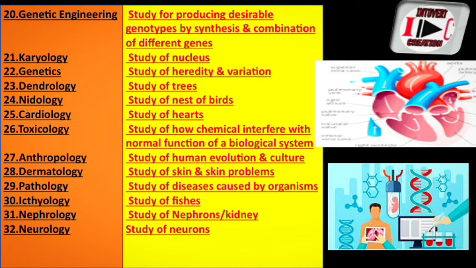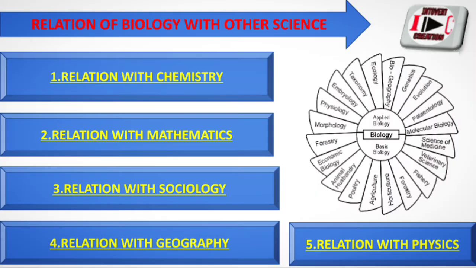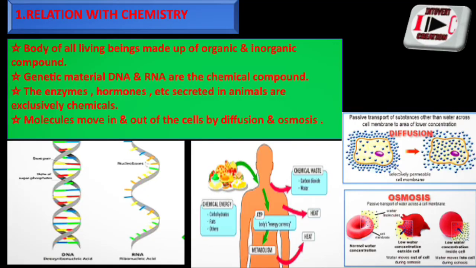Okay, now the branches of biology have finished, and now let's come to the relation of biology with other sciences like physics, chemistry, mathematics, geography. I have mentioned five mainly. Okay, first one is relation with chemistry.